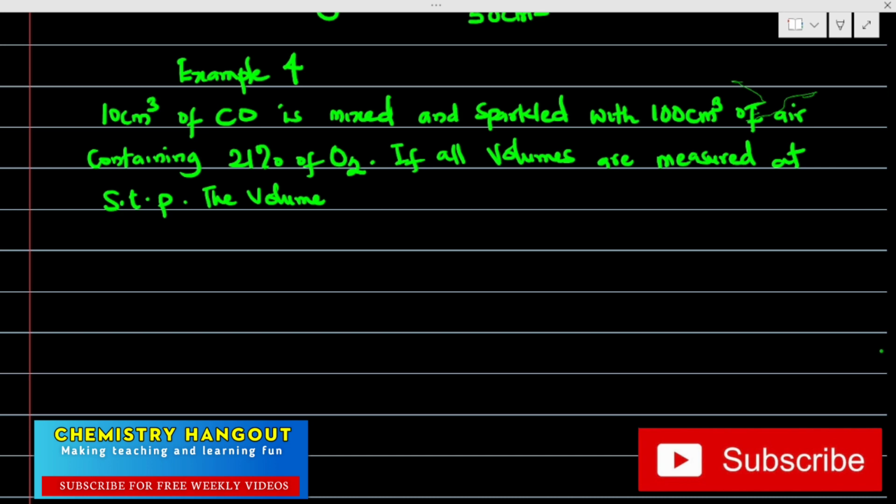The volume of resulting gases, can you see that statement? That's the total gas remaining. The volume of resulting gases would be: A, 90 centimeter cube.